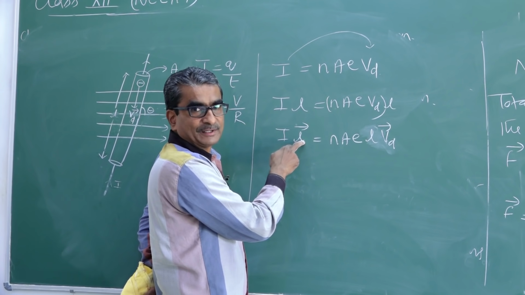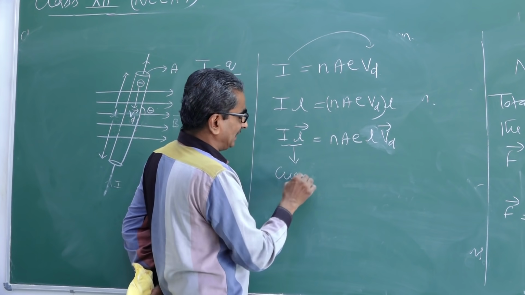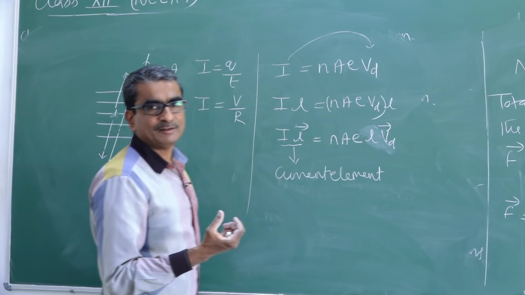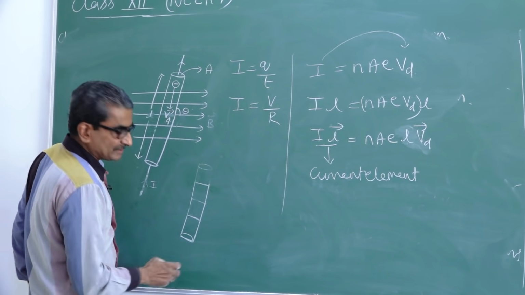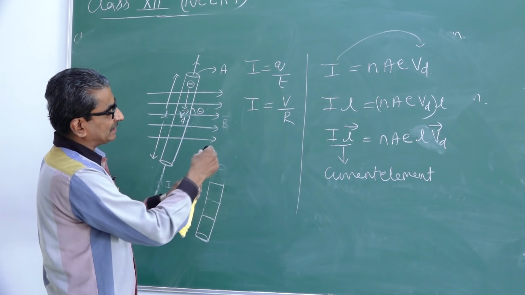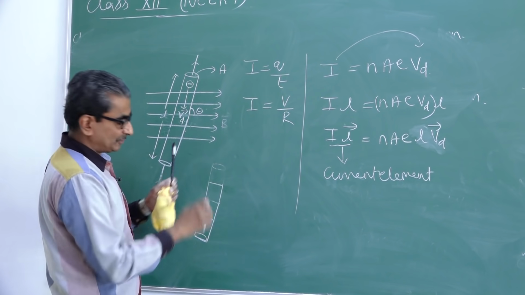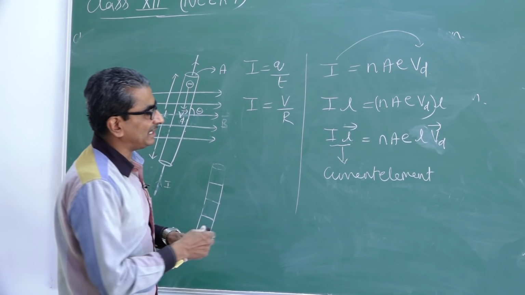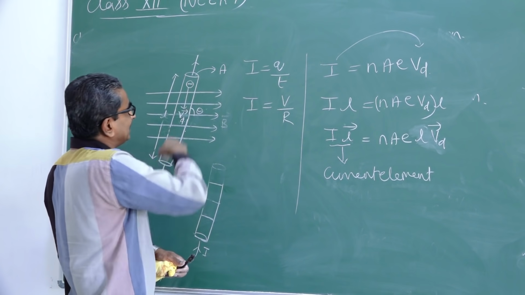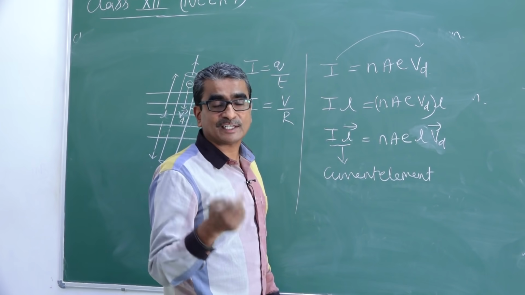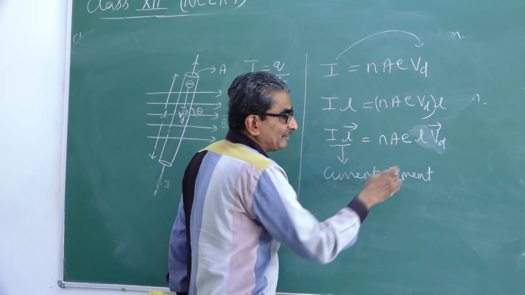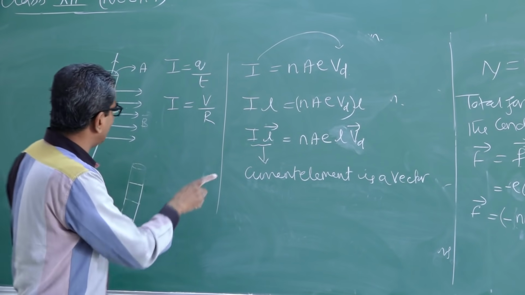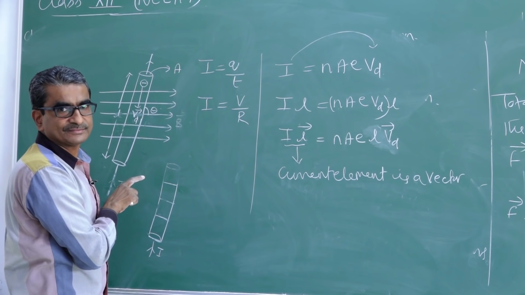So likewise I can balance the vector quantities on both sides of the equation. What does this I into L represent? I into L represents the current element. What is meant by a current element? A small portion of the conductor. If you consider a small portion of the conductor through which some current flows, that can be considered a current element. Here I have taken this entire length as a current element, which is a vector quantity. Since the current element is a vector quantity, what is its direction? The direction of the current element is along the direction of current.